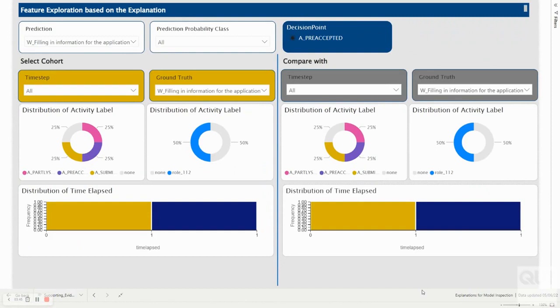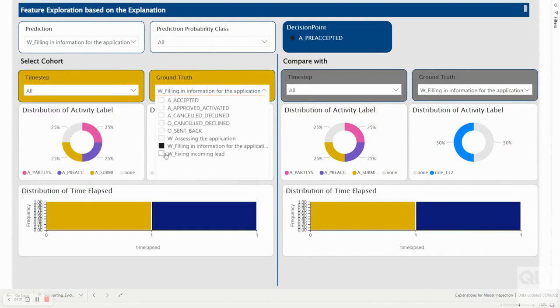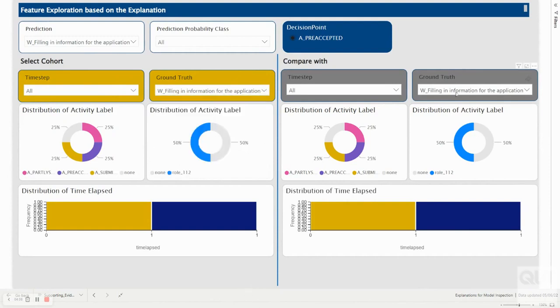So then we use support explanations. Basically, in this particular visualization, we only use descriptive statistics of the underlying event log as support explanation. We use support explanations to further strengthen our claim. So we select the cohort, we look at all the time steps, and we look at when the ground truth is W filling in information for the application, and then we compare it with A accepted. Basically, the distribution of activity label, the distribution of resource, and the distribution of time elapsed look identical between the traces.